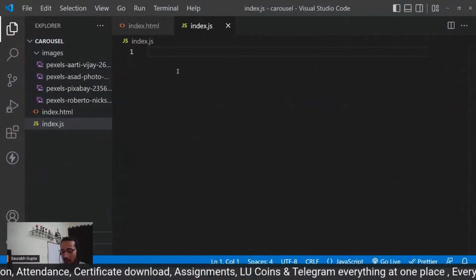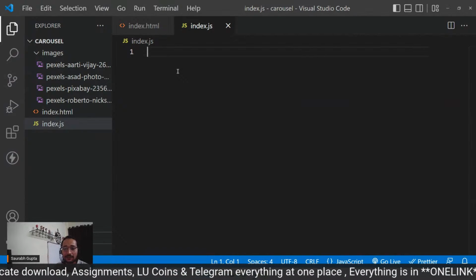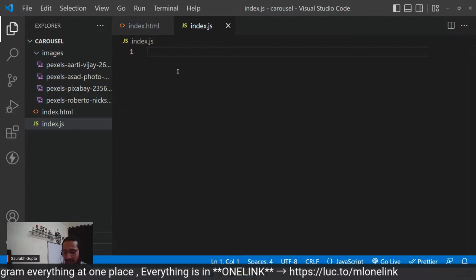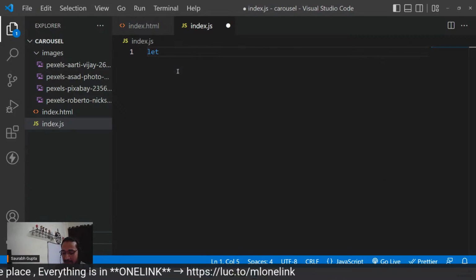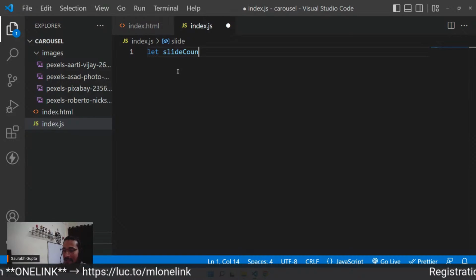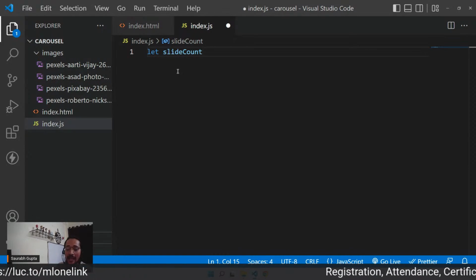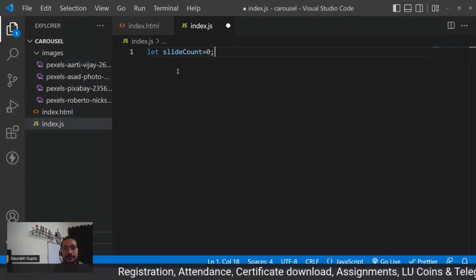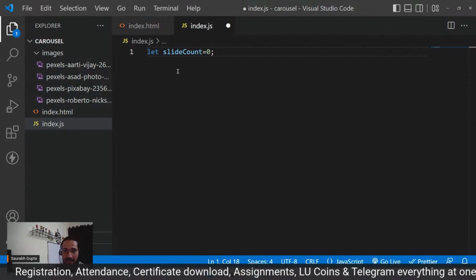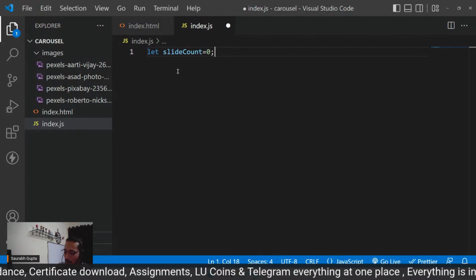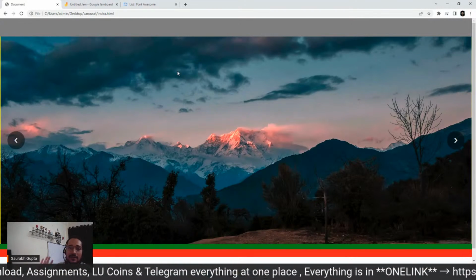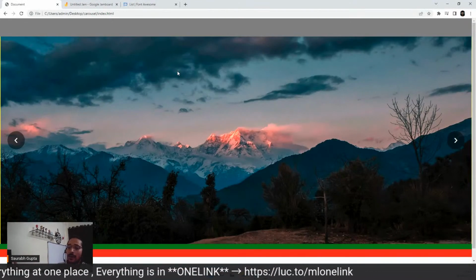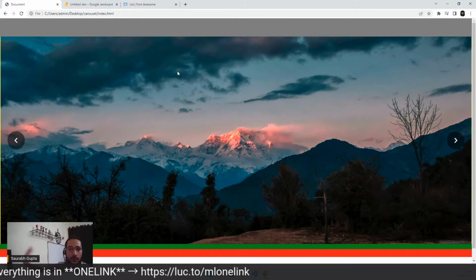Now then, guys, see, what are the first few things I need? I need only three things first. First of all, what I definitely need here is a variable, and I'm going to call it, let's say, slide count, to keep track of which slide I am currently at. So it is initially zero, right? Initially it is what, guys? Zero. Correct, everyone? Now you can call it 0 or 1, it depends on you. So let's say slide count 1. That means you're at the first slide. Slide count tells you at which slide you are. So right now I'm at 1. So 1. Perfect. No issues.